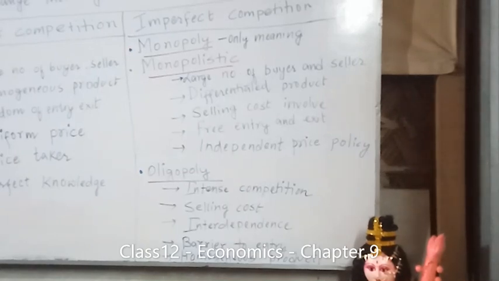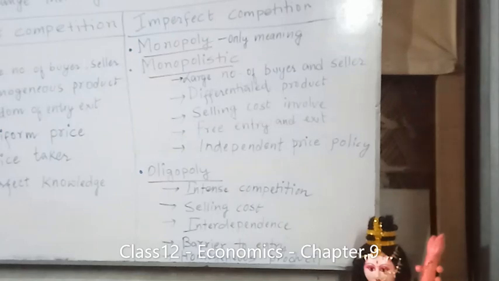Go to the second underline. The second point is monopolistic, the second market under imperfect competition. Now what is monopolistic market or monopolistic competition? A monopolistic market is a form of market in which there are a large number of sellers of a particular product, with each seller selling a somewhat differentiated product that is a close substitute of the product sold by other sellers.